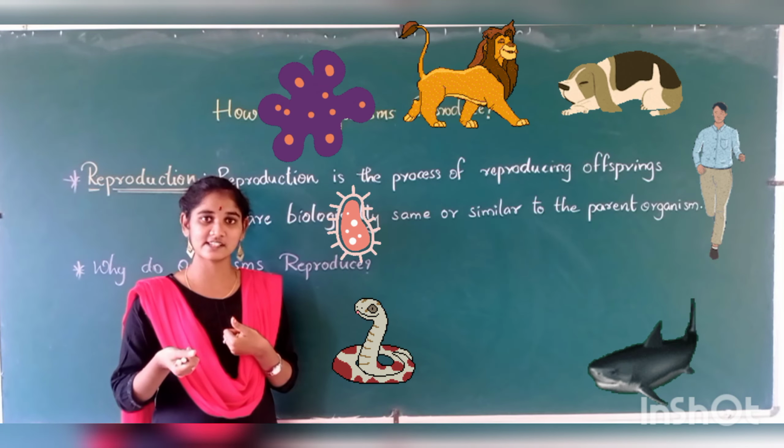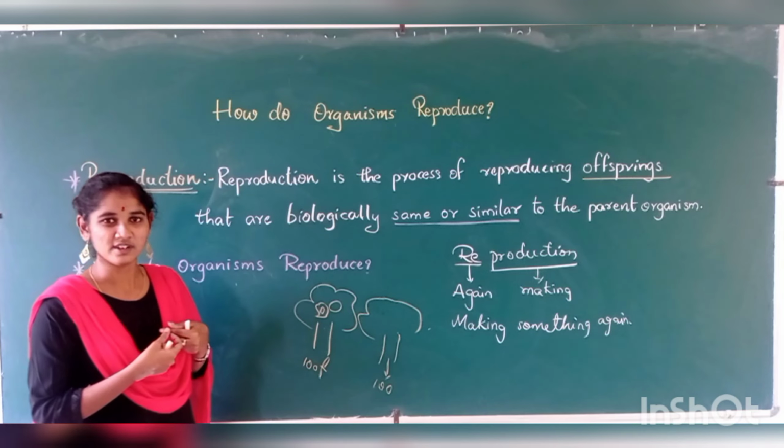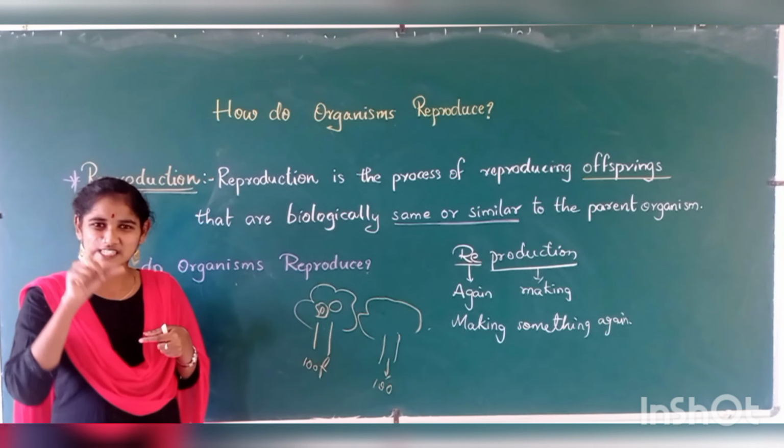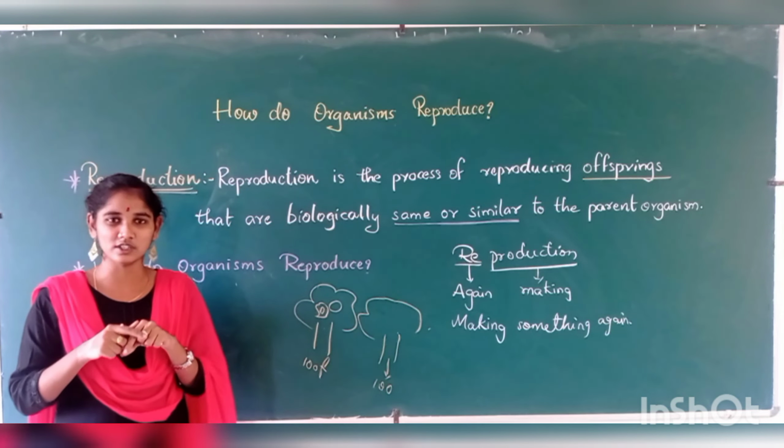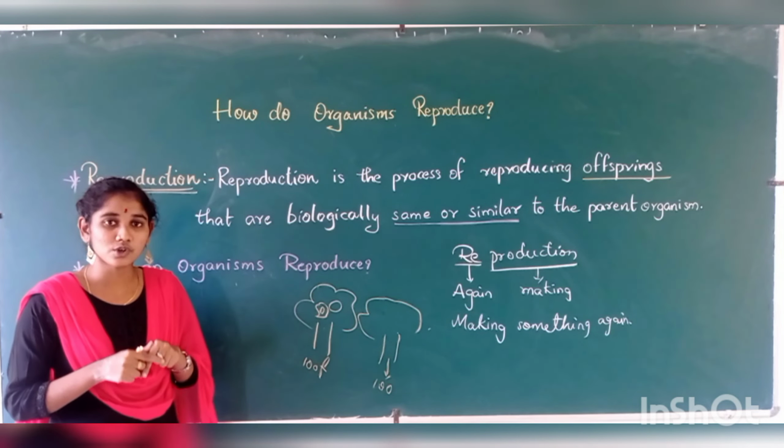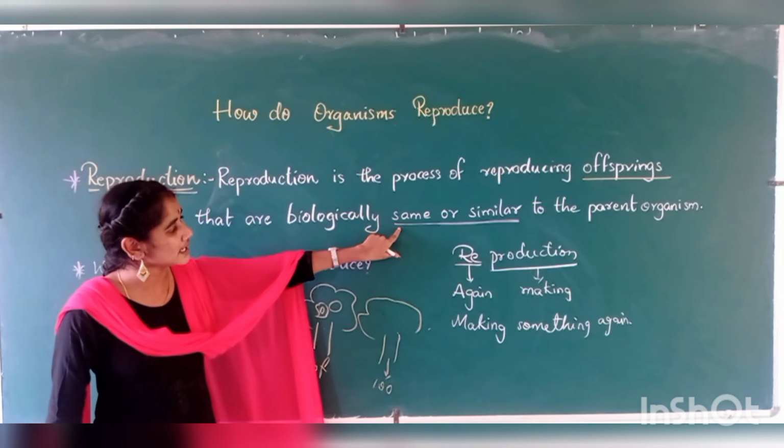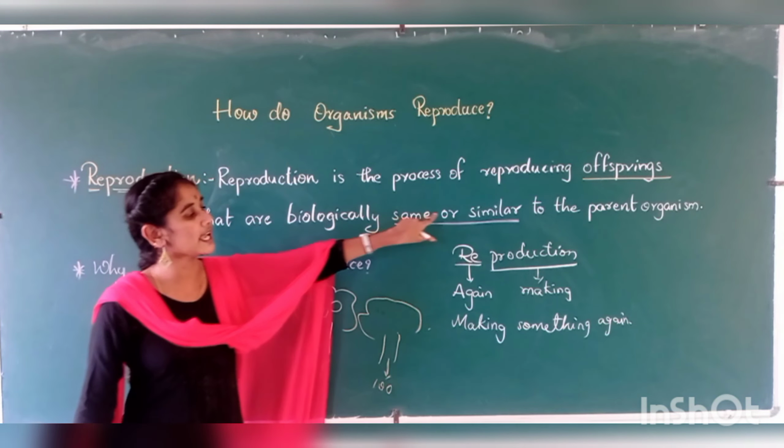One more example we can see in human beings. Human beings give birth to human beings only. They won't give birth to monkeys or donkeys, right? They will give birth to human beings. Will I look exactly similar to my mother? Will my face look exactly similar to my mother? Not only me. You can see your face in your mirror. Check yourself. Will you look exactly the same as your parent, like a Xerox copy? No, right? So that is the thing. That's why here they said same or similar.